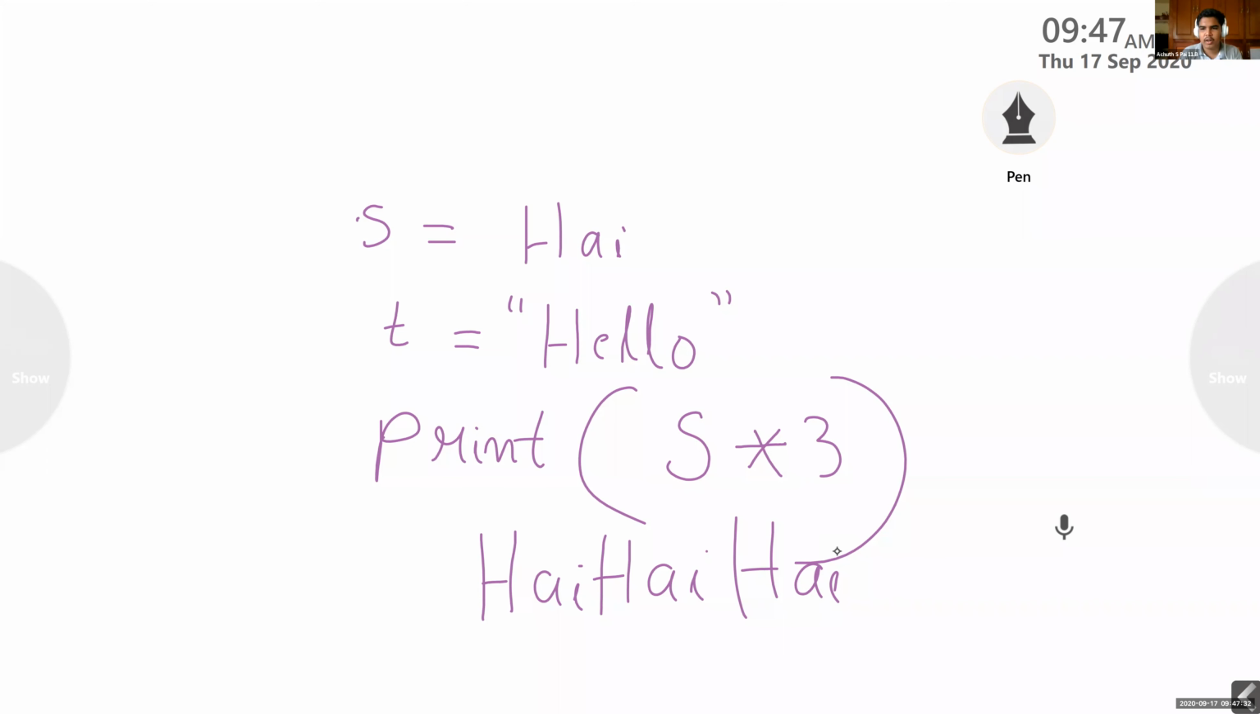So, will there be one letter space between hi or it will be continuous? No, continuous. If you are writing like this, then there will be space between one hi and next hi. Otherwise, because space is also considered as a character.